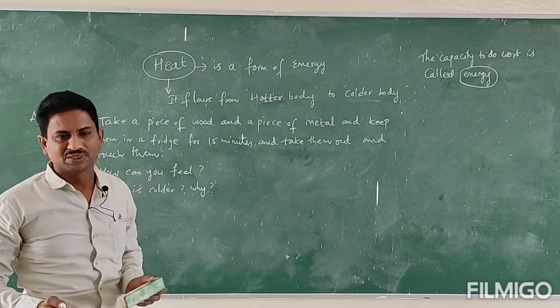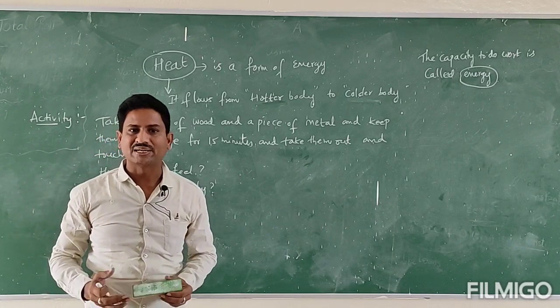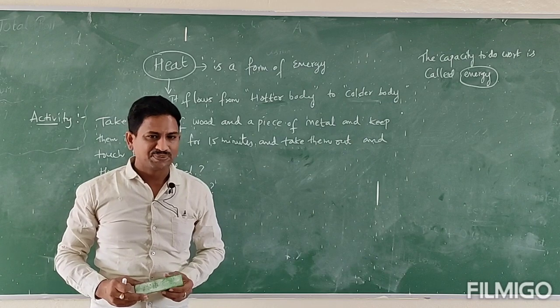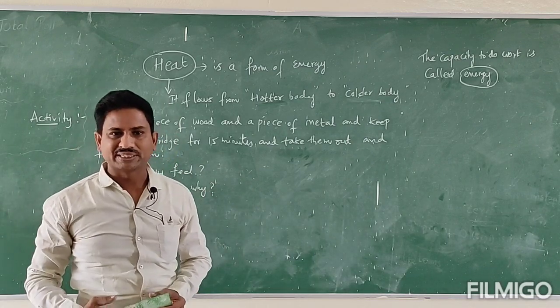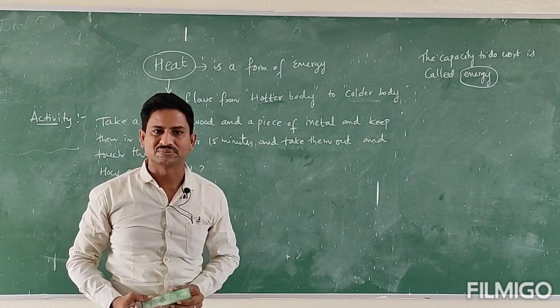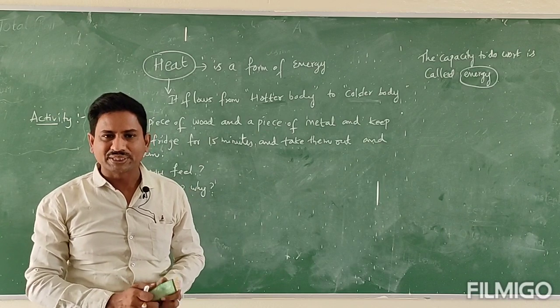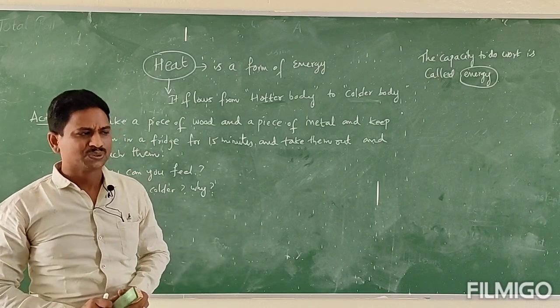Do you know, for example, objects under the sun are hotter bodies, whereas if you keep any objects inside the fridge, we can say they are colder bodies. Then what happens? Heat energy flows from the hotter body to the colder body.